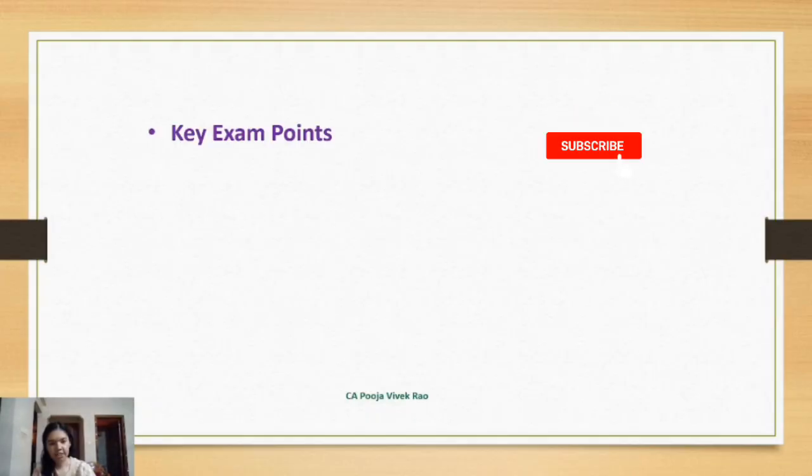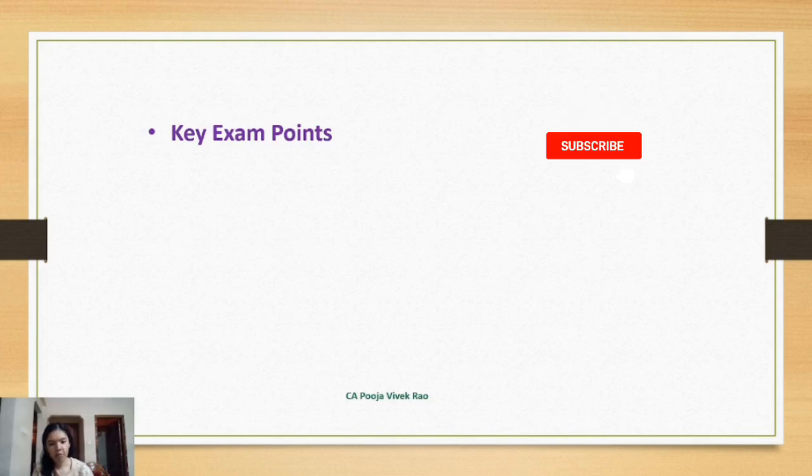So first let's discuss some key exam points. So the notification and circulars issued up to 6 months before the exam will be applicable for the exam. So since the exam is in January 26, the notification and circular issued up to 30th June 25 will be applicable.